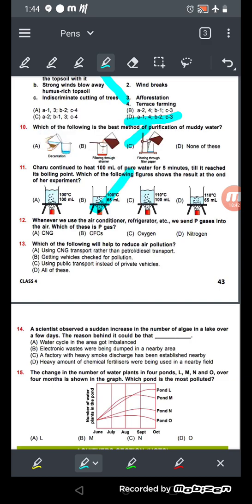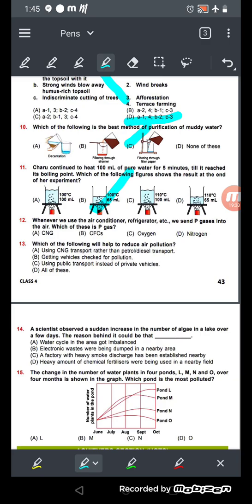Why? Because number B. Water boils at 100 degrees Celsius, and the temperature remains constant during the entire process. As the water starts changing into steam, at this temperature its volume will decrease. That's why the correct option is B. So its volume decreases means, see, सब में 100 milliliter ही है, but here its volume is less, 65 milliliter, क्योंकि हम boil करते हैं तो definitely water level जो है वो कम हो जाता है, and only at 100 degree Celsius में हमें करना है, because और सब में 110 है. That is not the correct one.